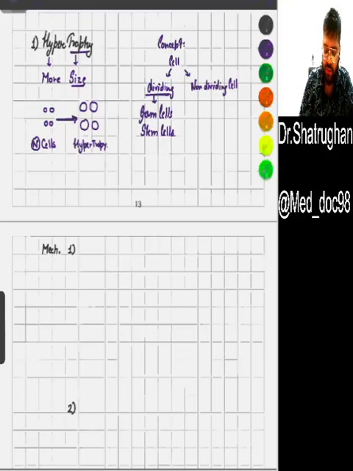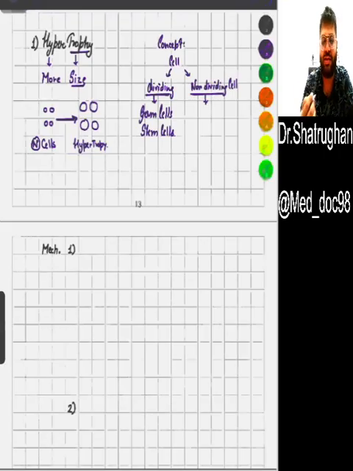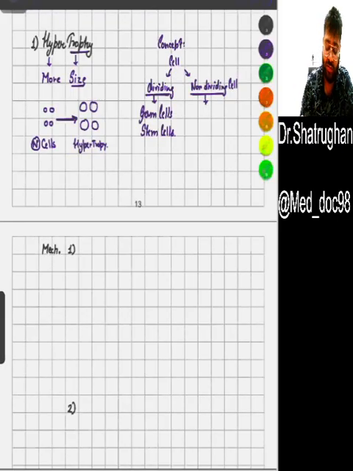Examples of non-dividing cells are basically any somatic cell which does not get divided, because a somatic cell has a Hayflick limit. We will learn that later in our discussions.